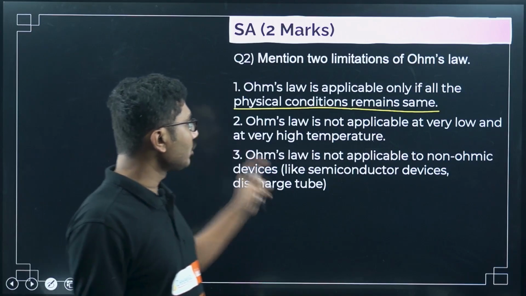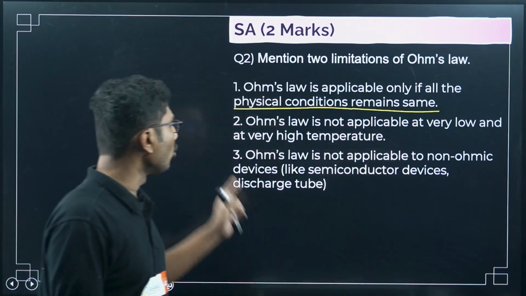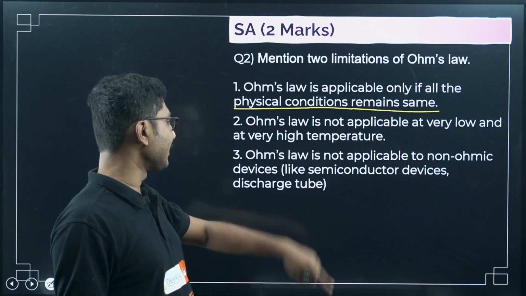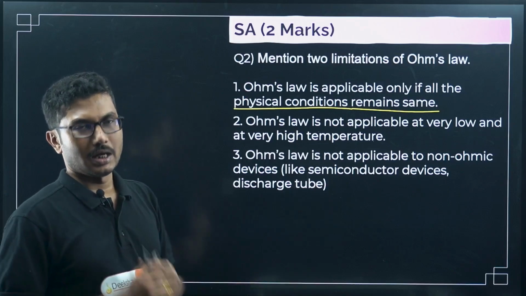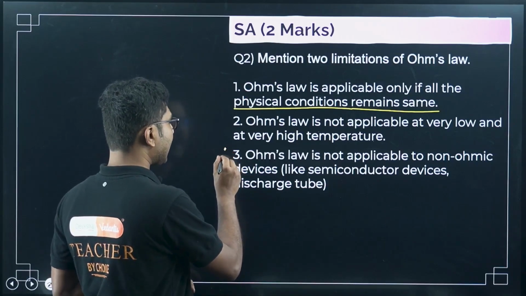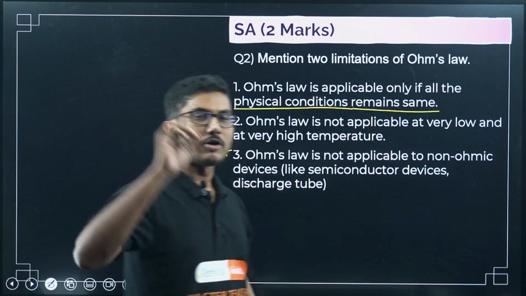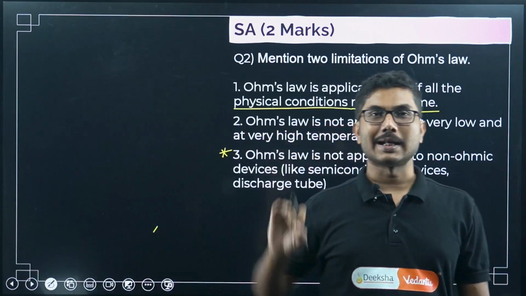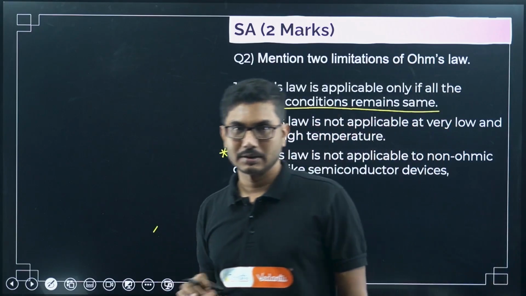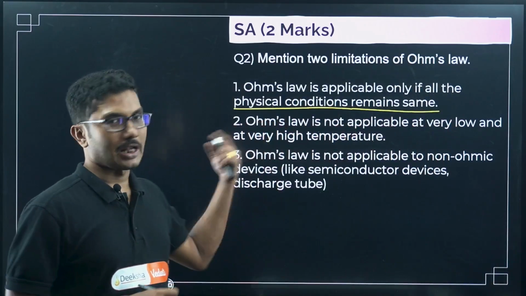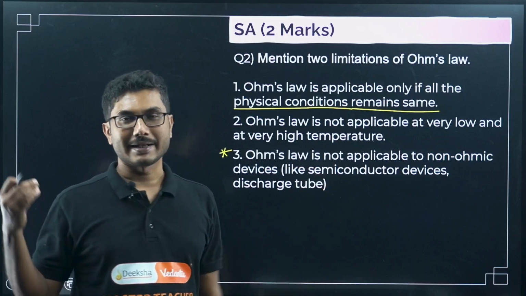Ohm's law is not applicable to non-ohmic devices like semiconductor devices, discharge tube, etc. This is one extra point that you can remember. In case you forget one of the 2 points, you can add that Ohm's law is not applicable for non-ohmic conductors such as semiconductors. If you have studied the PN junction diode, you can add that as well.